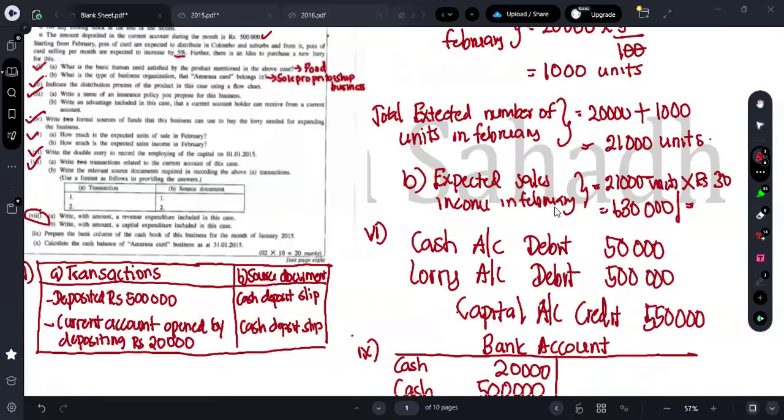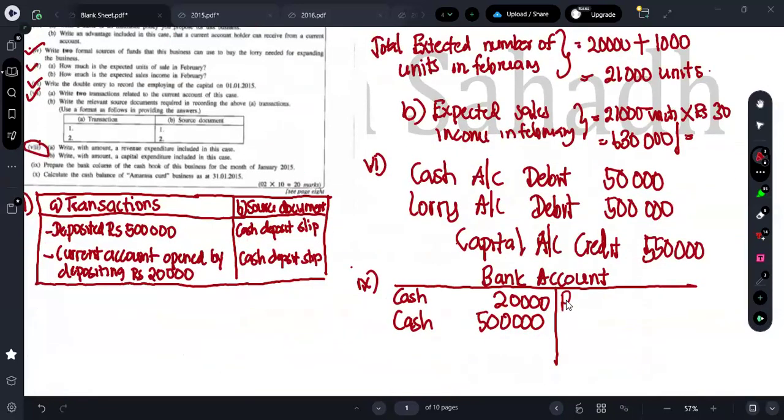So for the purchase of pots, we are purchasing 20,000 pots. For a pot, we incur a cost of 20 rupees. So totally we are incurring 400,000.